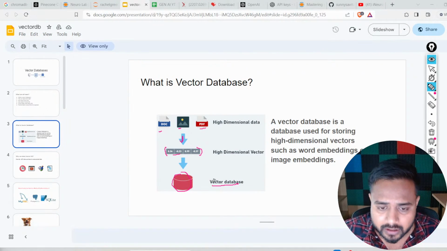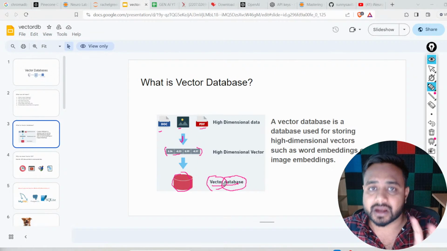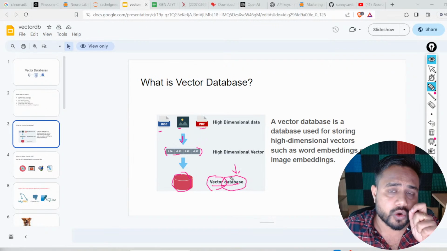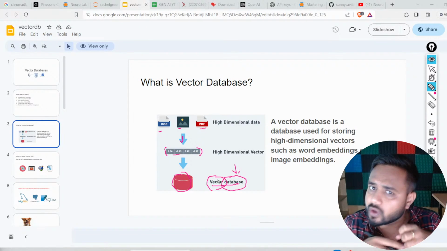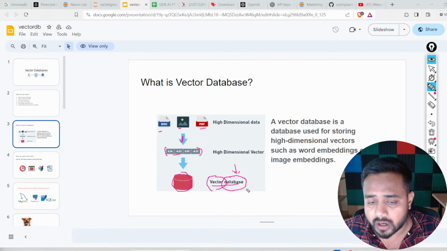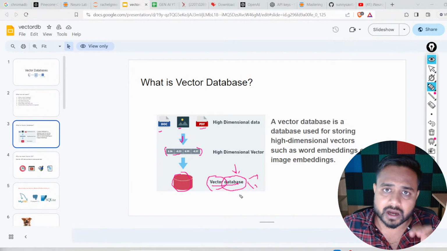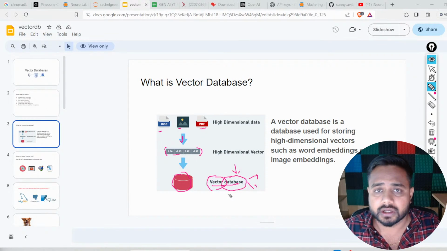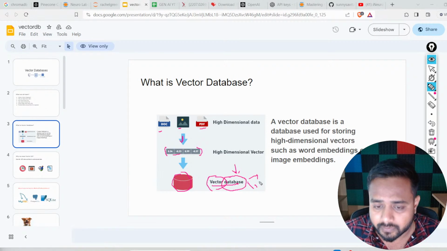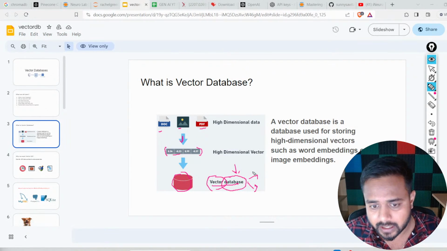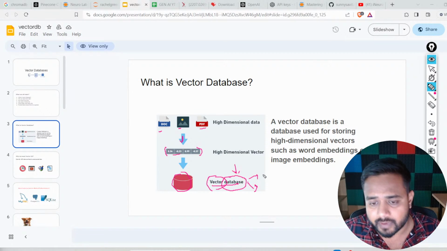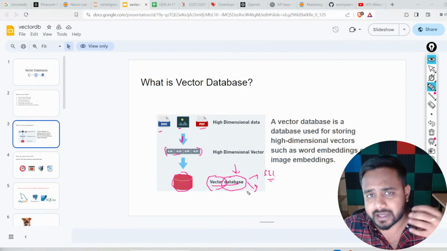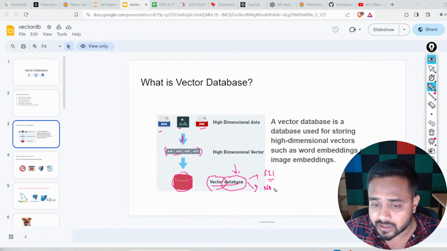Now if we are talking about the vector database, there are two terms. One is vector and the second is database. Database is a very common term, I think we all know about it. During our semester, or during our college, or if you are working in an industry, definitely once in a while we interact with a database, right? If we are talking about the database, you will find two types. The first is called SQL based database, and the second type is called NoSQL database, right?